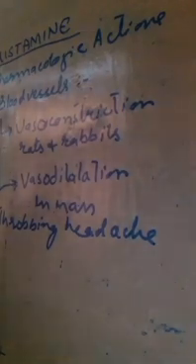Next pharmacological action is on blood pressure.